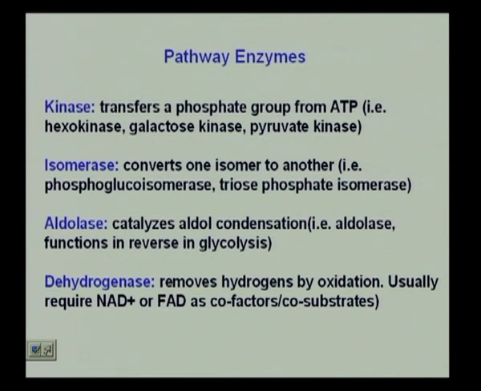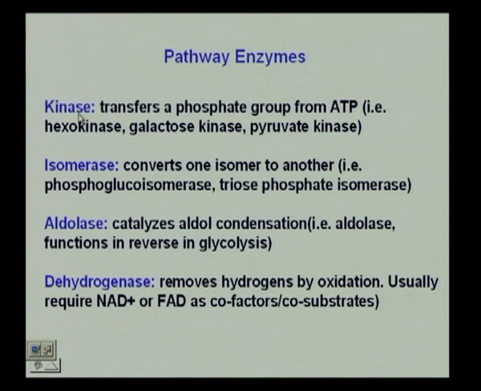Now, before we get into that, we have to see what enzymes are involved in the metabolic pathway. We have kinases, isomerases, aldolases, dehydrogenases. Kinases are a specific class of transferases, and kinases are those that transfer a phosphate group. This we have looked at before, where we will see how hexokinase will be a part of our glycolysis mechanism.